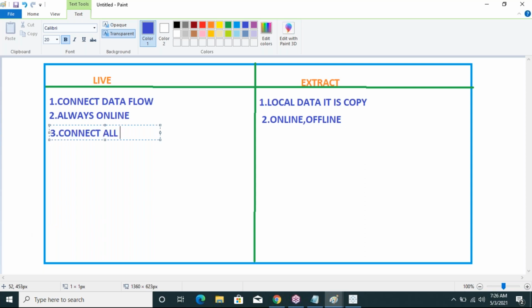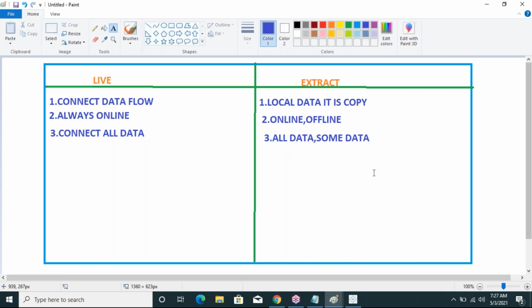Live connects all data. Whatever data the data source has, all of it is displayed. For example, say my data source has 100 records. By using the live connection, after connecting the data source, all 100 records will be processed. So live connects all data, extract connects some data.